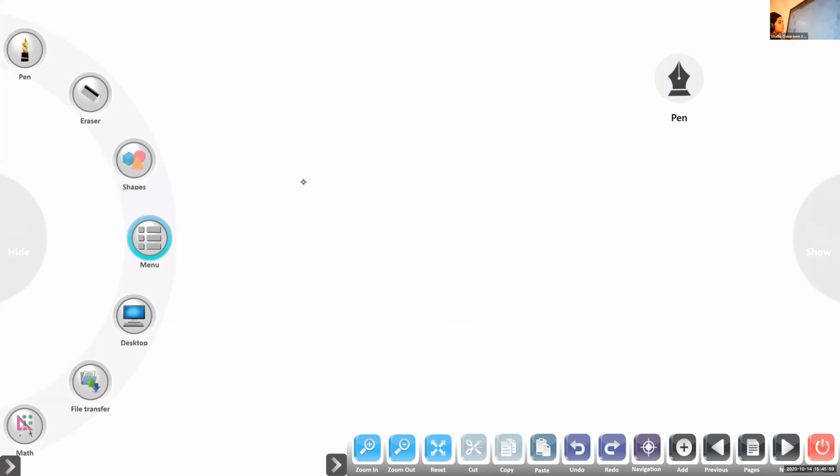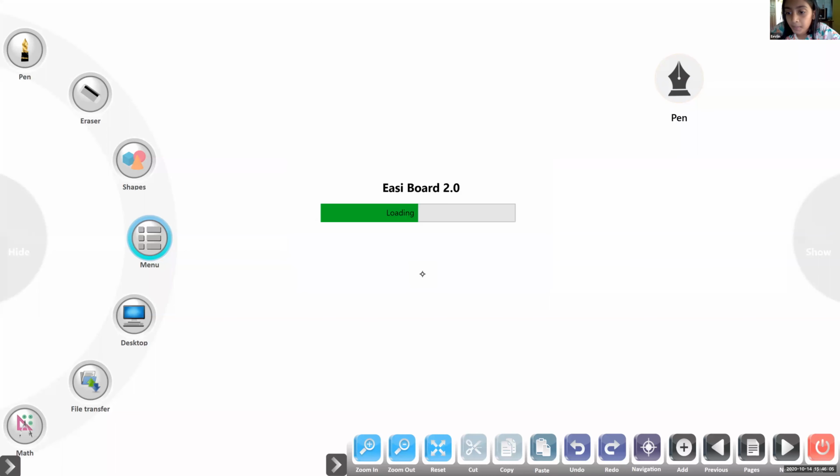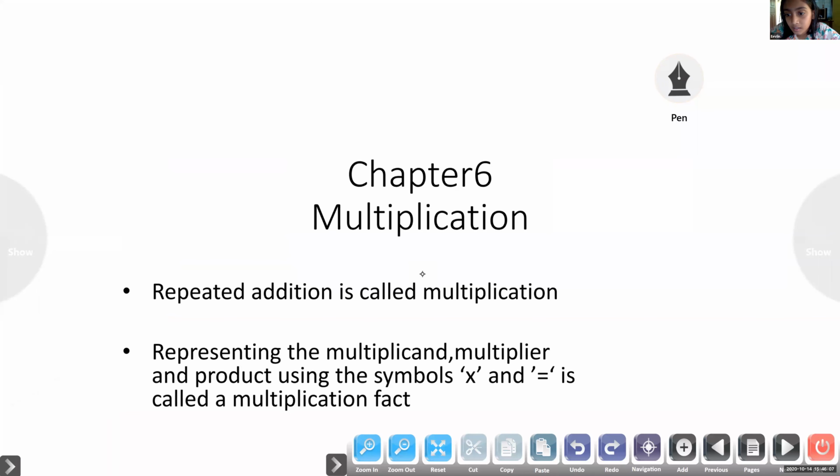Repeated addition. Yes, repeated addition is called multiplication.